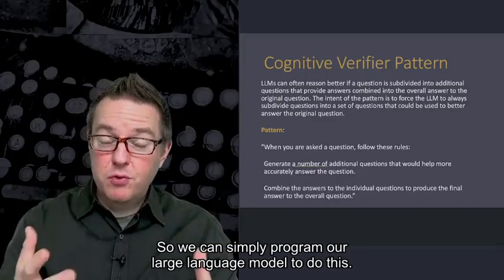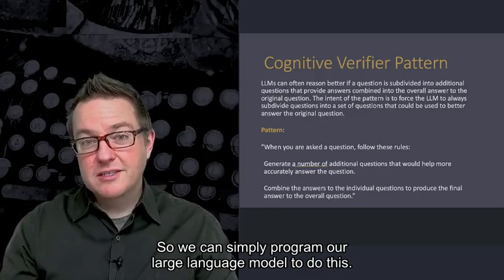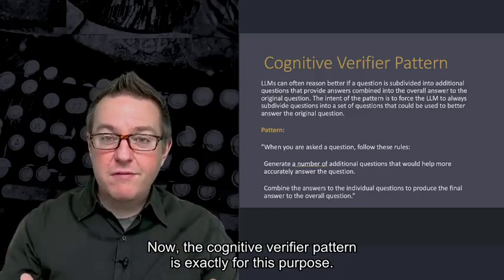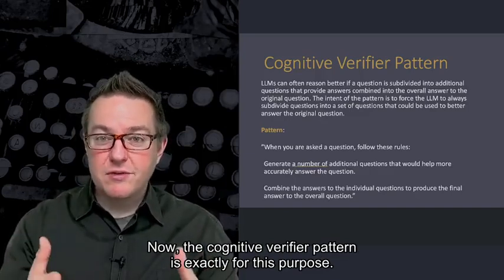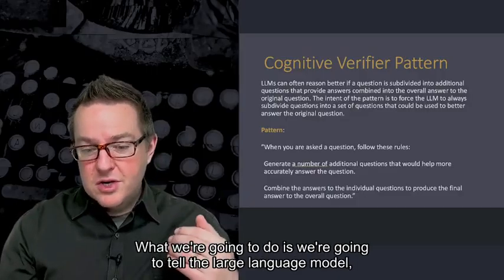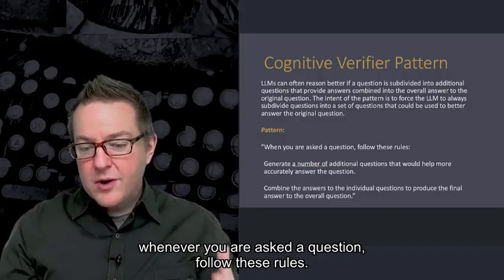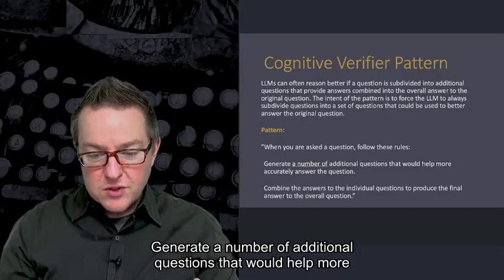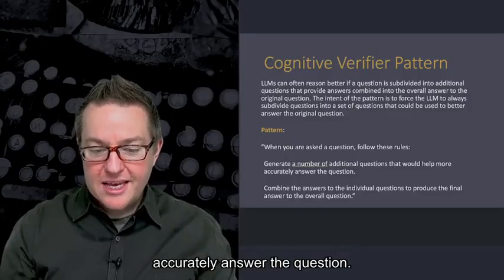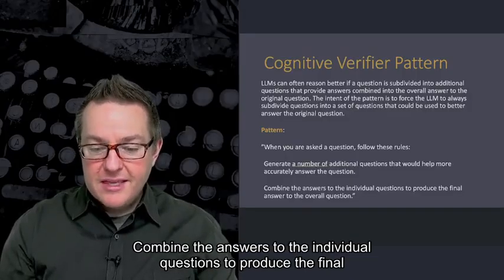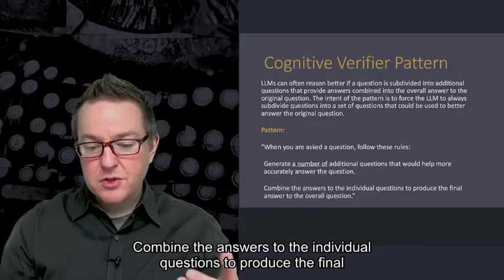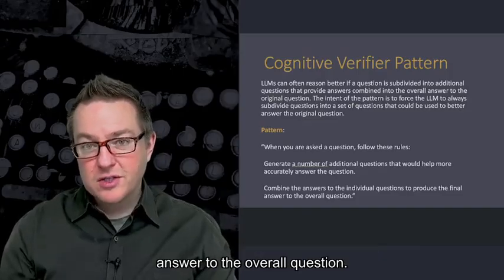So we can simply program our large language model to do this. Now, the cognitive verifier pattern is exactly for this purpose. We're going to tell the large language model, whenever you're asked a question, follow these rules. Generate a number of additional questions that would help more accurately answer the question. Combine the answers to the individual questions to produce the final answer to the overall question.